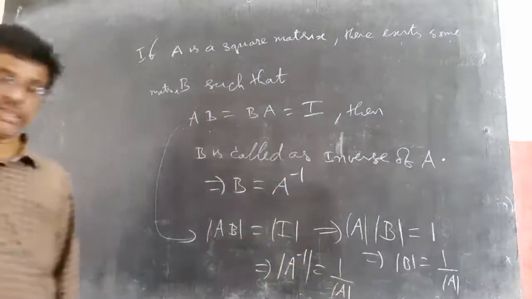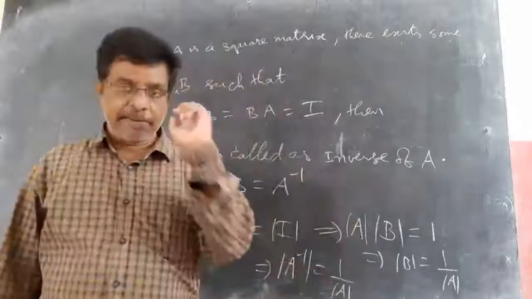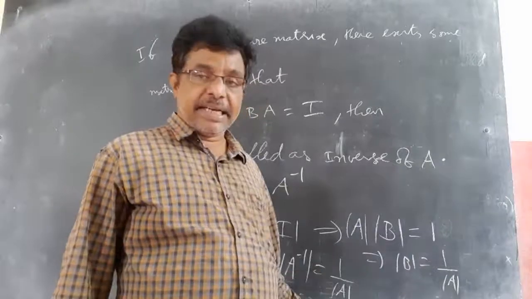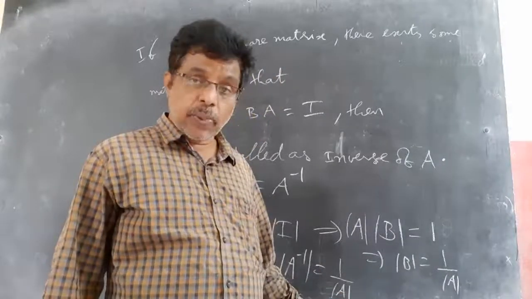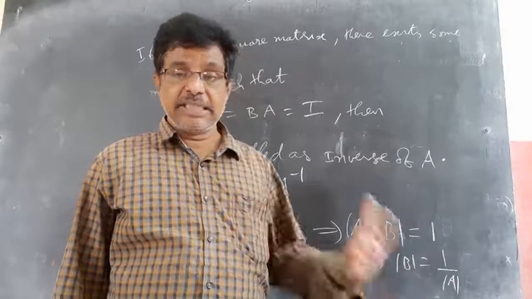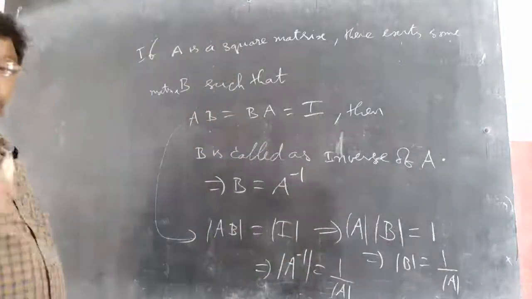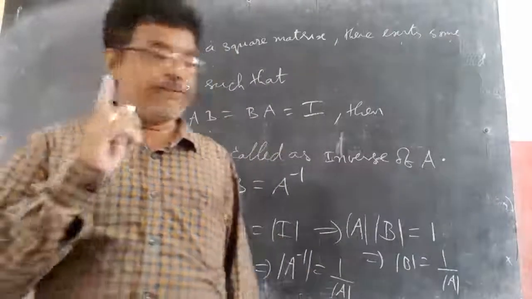Delta of A inverse is always 1 by delta A, is the first point. Second point, delta of A inverse is 1 by delta A, means A inverse exists if and only if delta A is not equal to 0. Delta A not equal to 0 means it is non-singular. So, A is invertible only if it is non-singular.